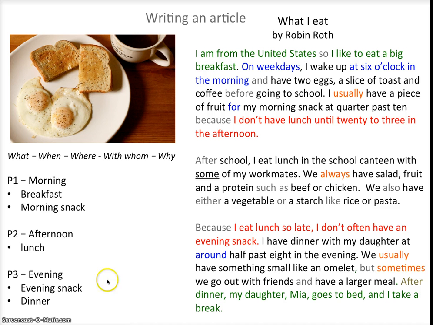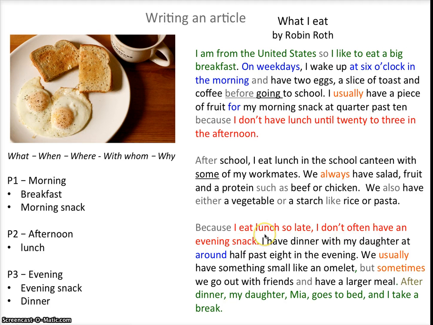My last paragraph is dedicated to evening foods. However, so that I could connect it to the central paragraph, I decided to speak a little bit about lunch again. I said, because I eat lunch so late, I don't have an evening snack.